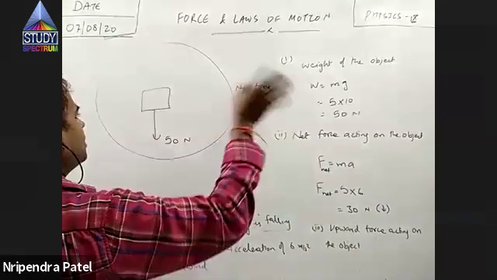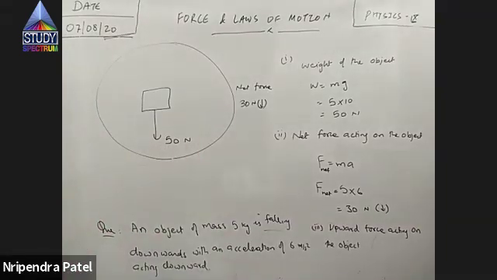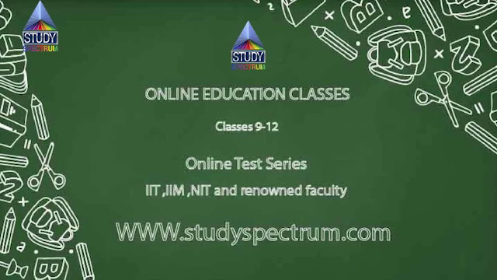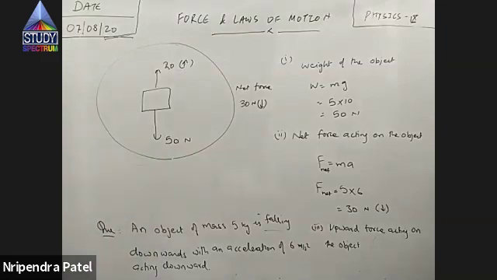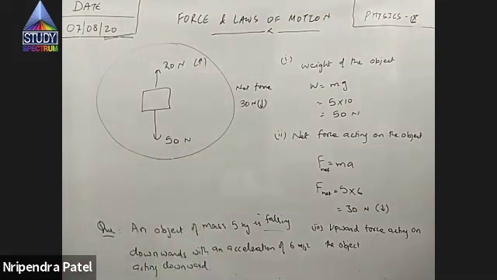Somebody said no, the force acting on it is 30 Newton downwards. How is it possible? I can see 50, how is it 30? Because there must be 20 Newton upward. There is an upward force of 20 Newton acting upwards. This is the reason why the net force became 30.